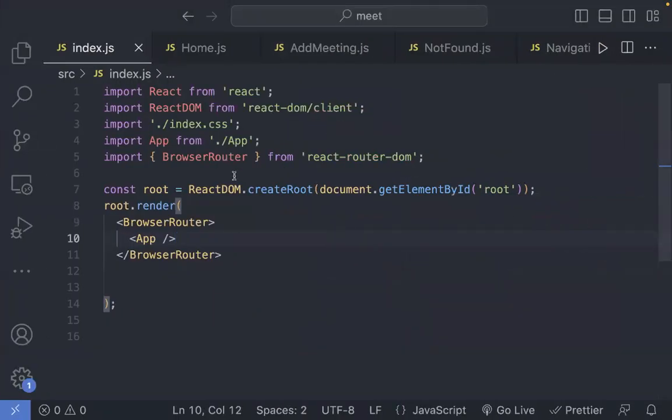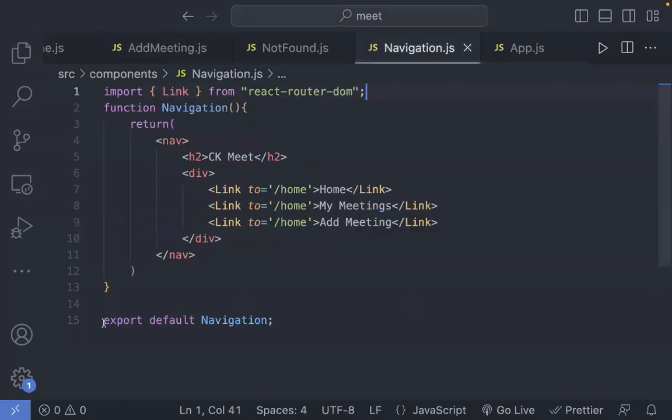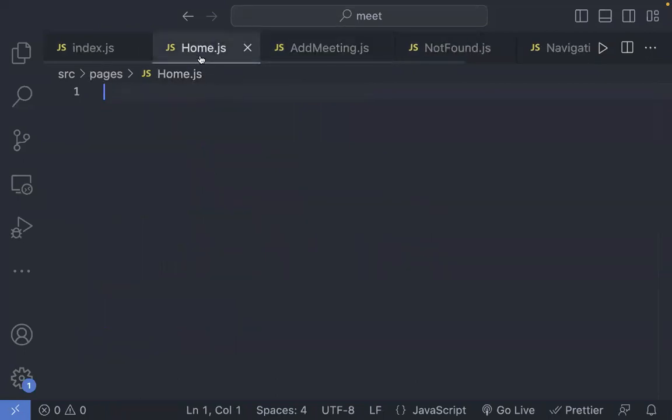Fine, my bad. So the thing over here is, if we go on navigation, we have set export default navigation, it's okay. Okay, we need to do all of this as well.